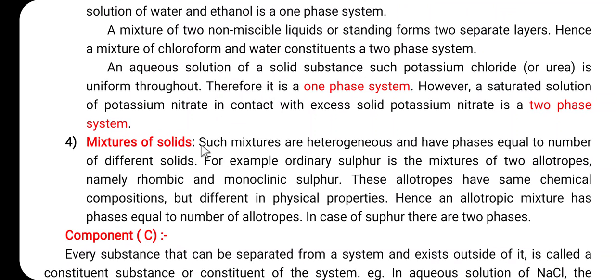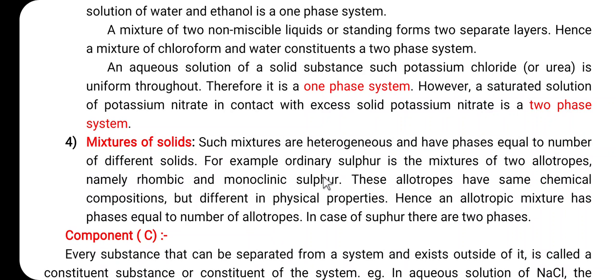Then the next one is a mixture of solids. Such mixtures are heterogeneous and have phases equal to the number of different solids. For example, consider ordinary sulfur. Ordinary sulfur is a mixture of two allotropes, rhombic and monoclinic sulfur. These allotropes have the same chemical composition, denoted by the symbol S, but differ in physical properties. Hence an allotropic mixture has phases equal to the number of allotropes.